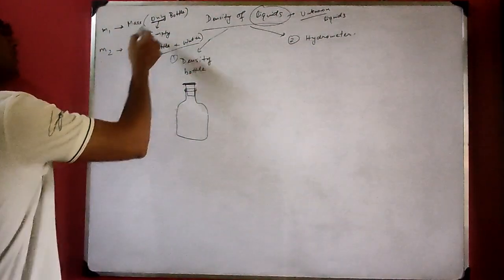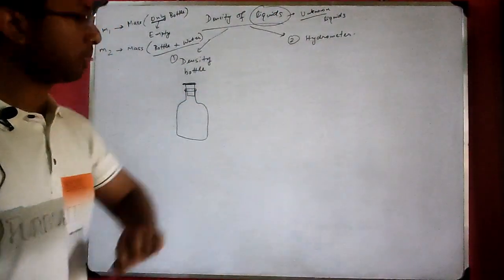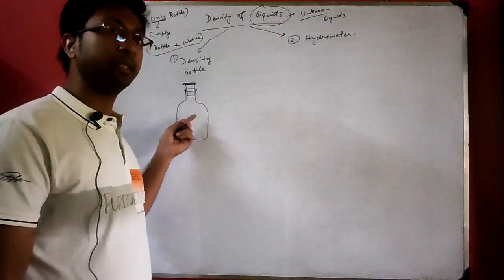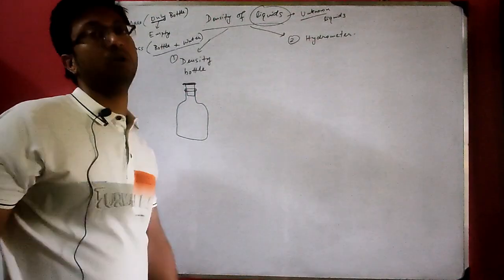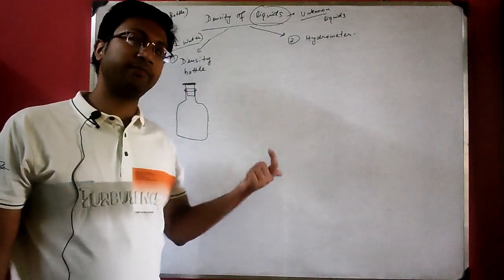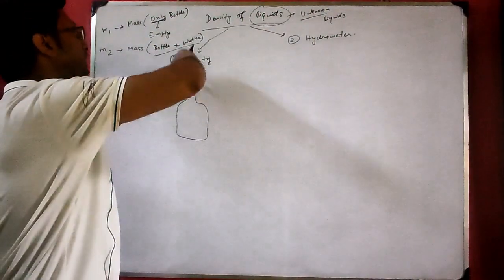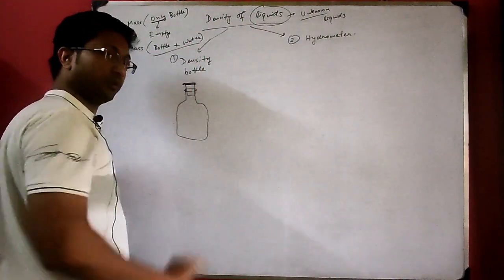Bottle plus water. This is only bottle M1, M2 is bottle plus water. Now you pour the water outside. Again it is empty. Now you fill the unknown liquid whose density you are going to find. Suppose the unknown liquid is milk. You are finding out the density of milk. What we will do? You will put milk in this bottle again, fill it completely.